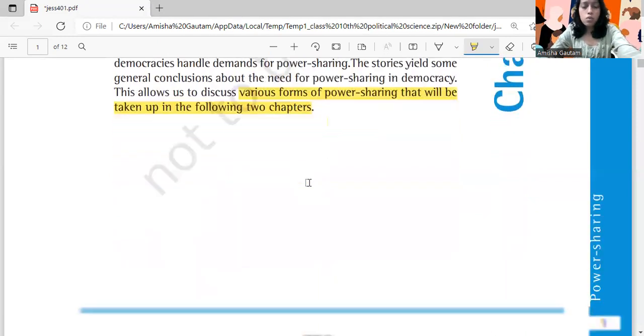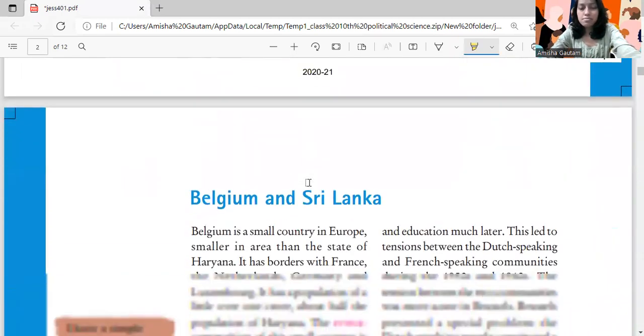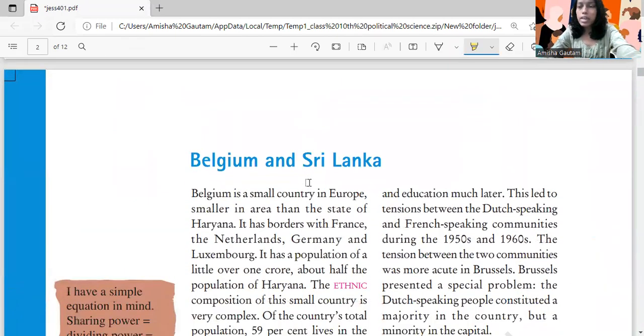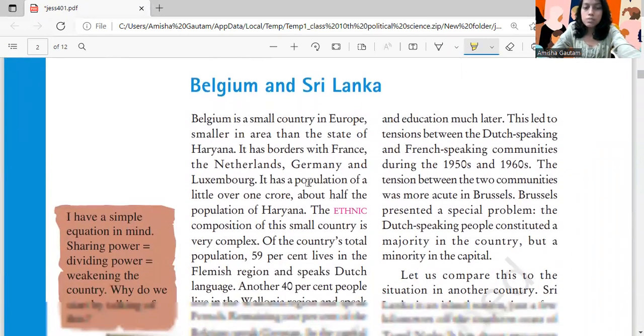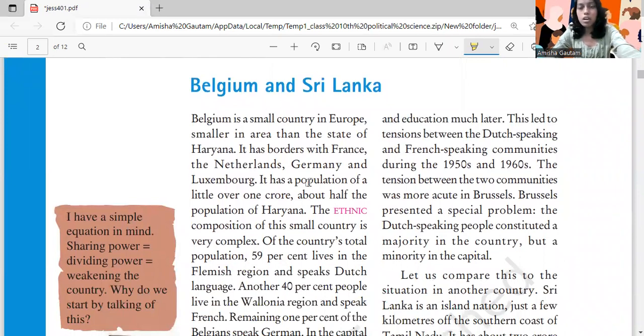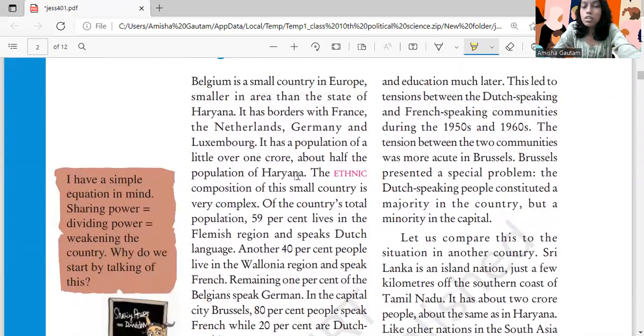So now let's move on and take up the stories about Belgium and Sri Lanka. Belgium is a small country in Europe, smaller in area than the state of Haryana. It has borders with France, the Netherlands, Germany and Luxembourg. Its population is a little over 1 crore, about half the population of Haryana.